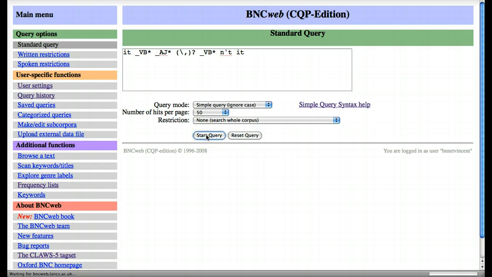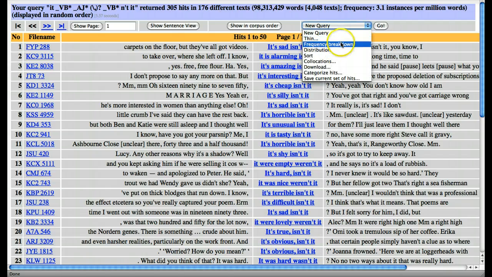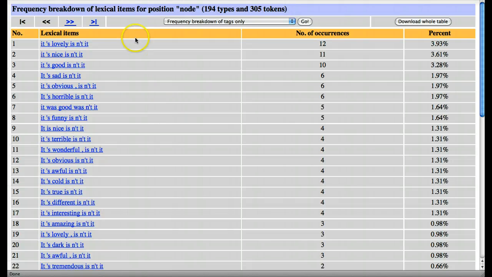I expect this search will take a little bit longer too. And we've retrieved 305 hits. I wonder if "it's lovely" is still the most frequent. It is still the most frequent, but the percentage has gone down a bit.